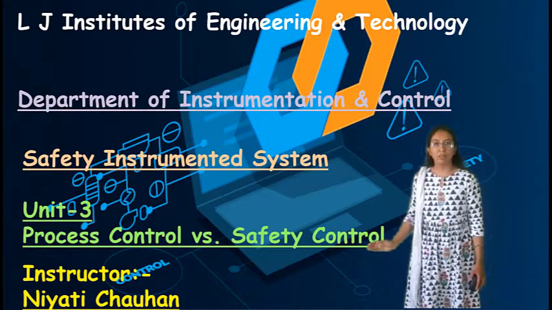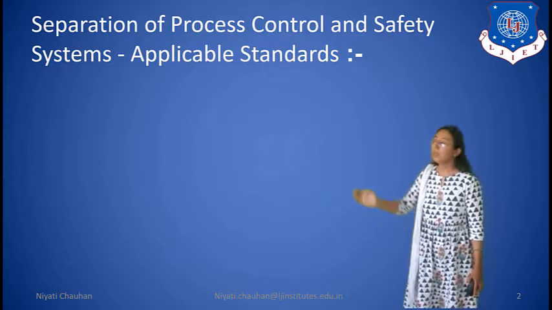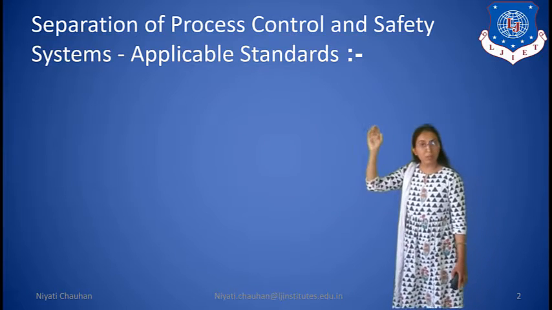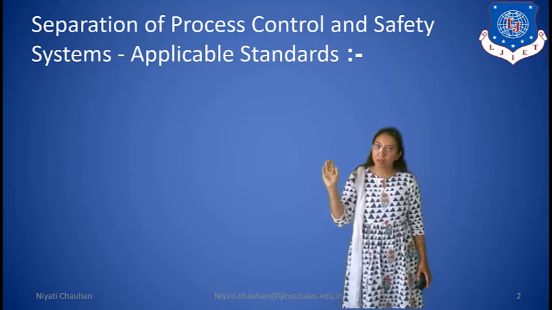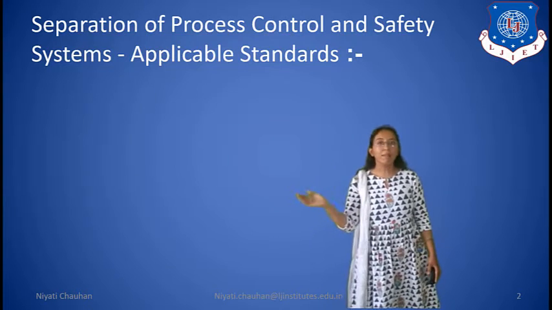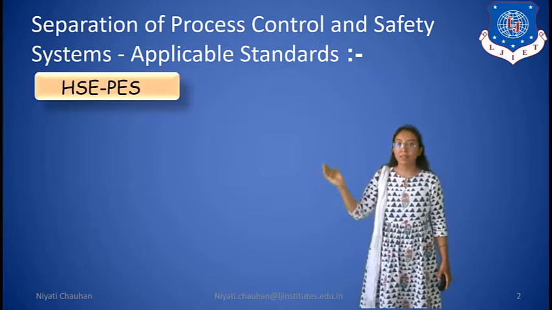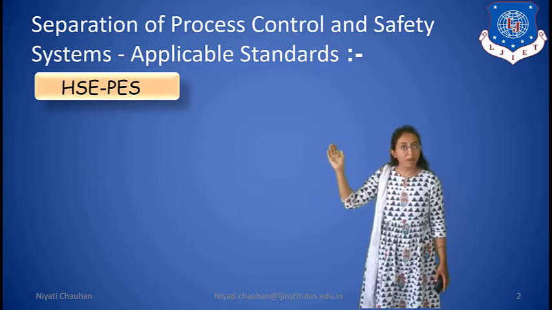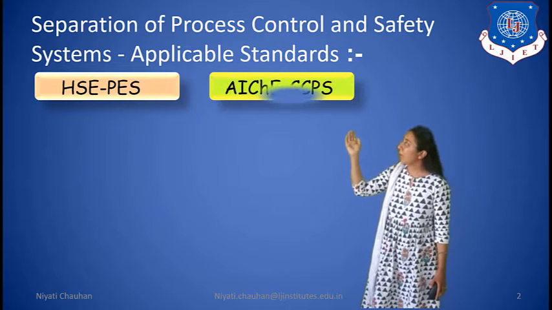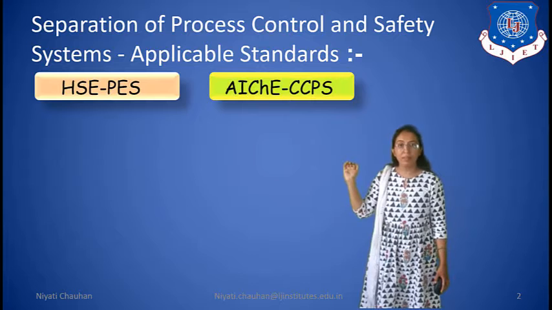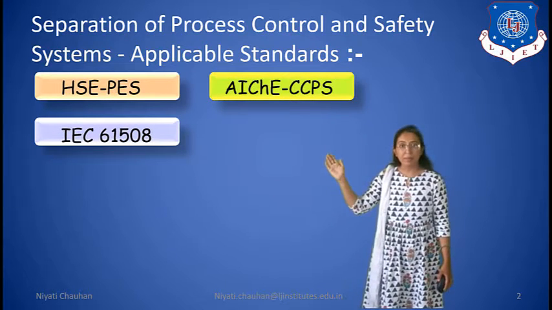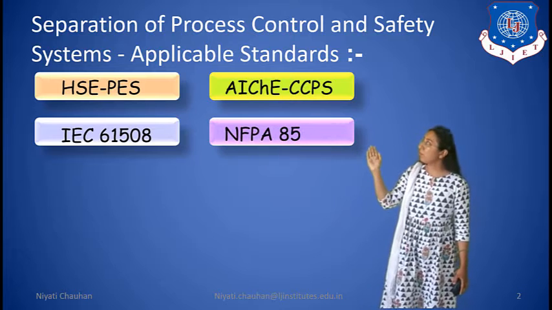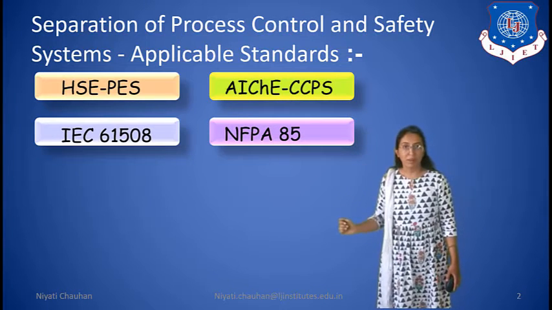In the last lecture, I discussed the separation of process control and safety system for applicable standards. So, we have discussed the HSE and PES standard, AIChE standard, IEC 61508 and NFPA 85 standard.